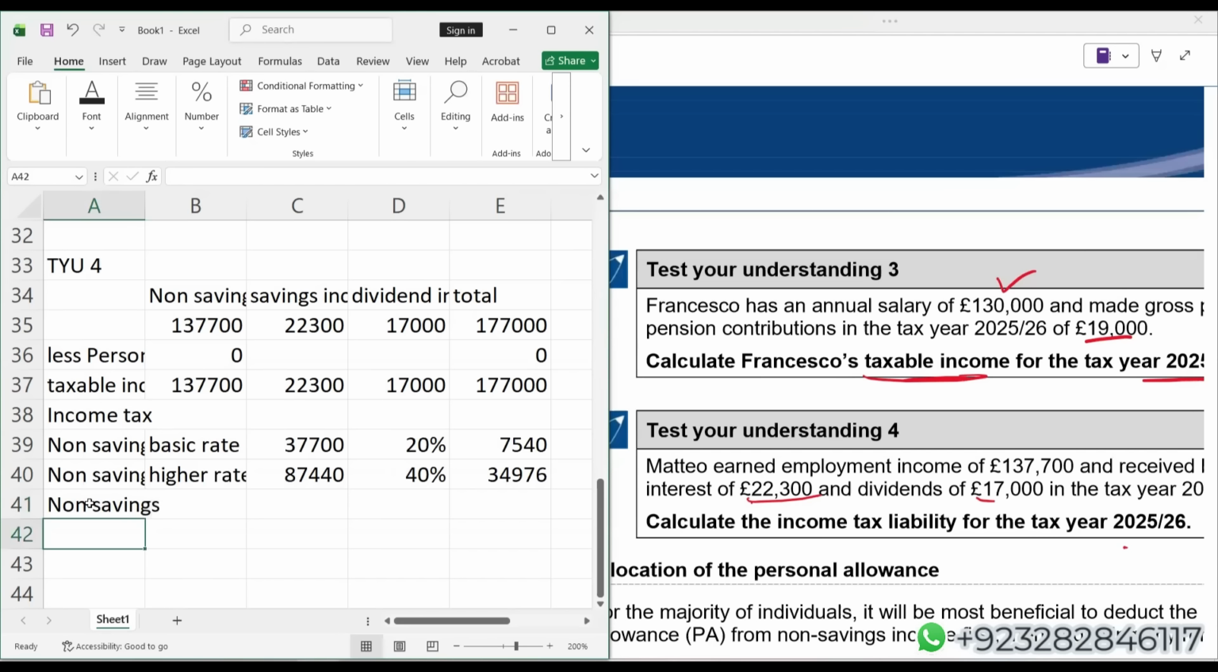Once again, non-saving, additional rate. 1,37,700 minus 125,140. 12,560 actually falls in additional rate band.